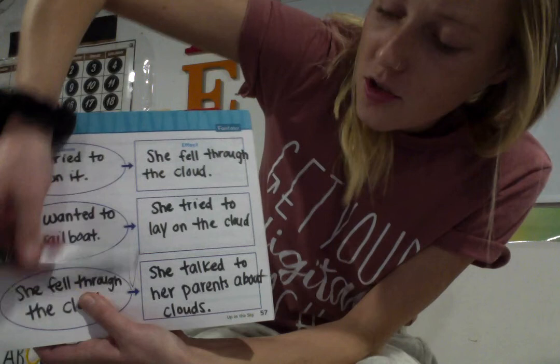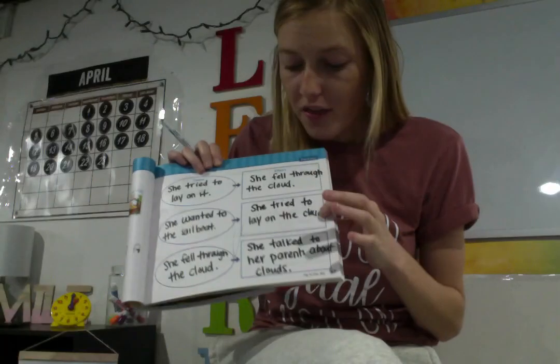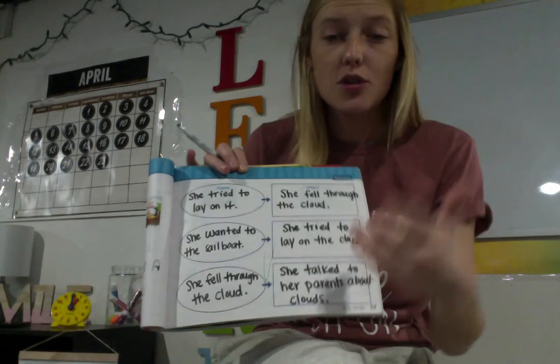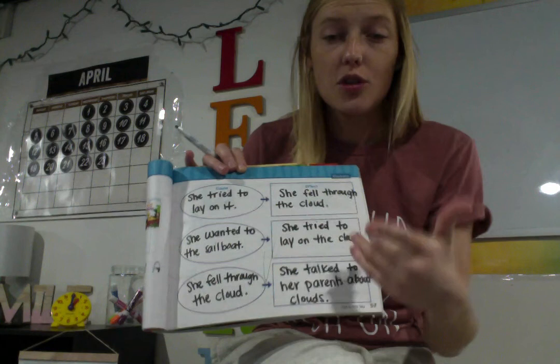So when you fill in the events that happened to Fern or happened to your main character in the story, then you ask yourself, okay, but why did those things happen? What was the reason? What was the because? What was the cause? And that's when you fill in this side. So even as I pulled that book out, it was because I got confused again. I was like, wait a minute, am I doing this correctly? And so that's a great way to think about cause and effect charts: you want to fill in this side first with the events that happened in the story and then look at why those things happened.